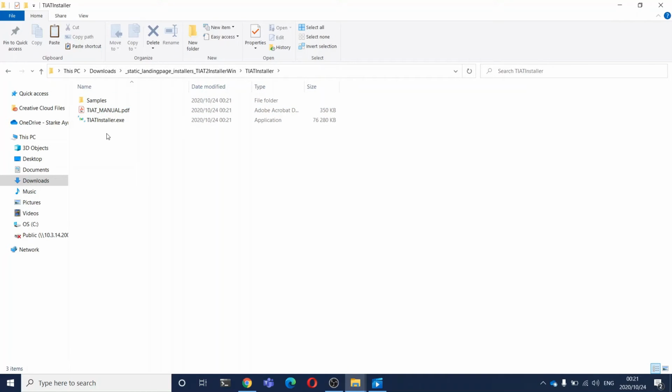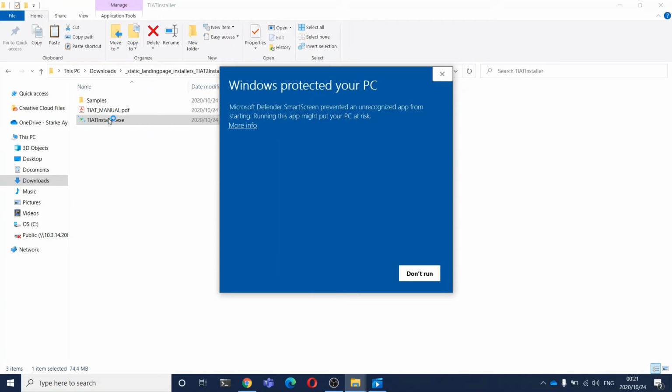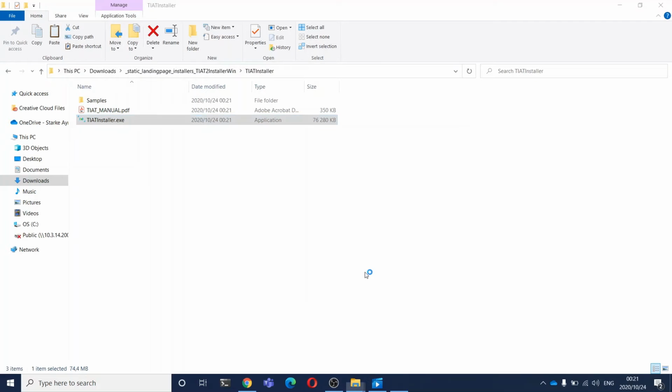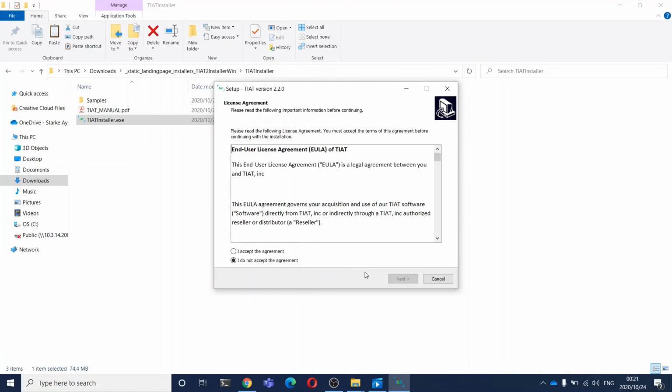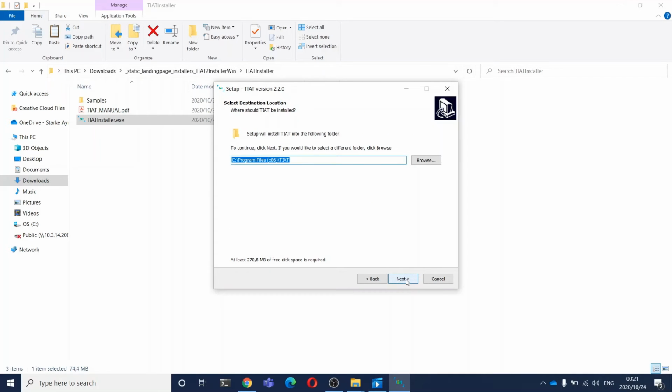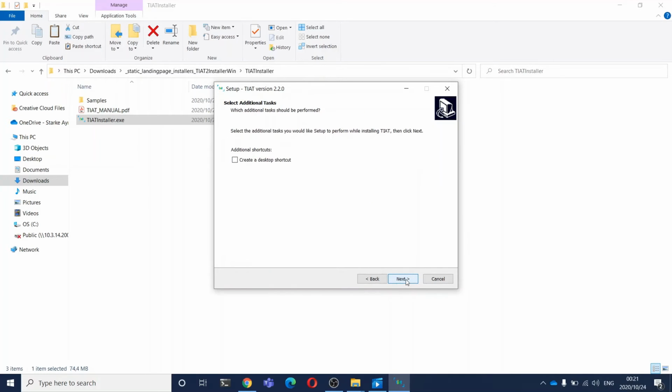So to install TIAT onto your computer, just double click the TIAT installer.exe file. Click more info if this window pops up and then click run anyway. Accept the agreement and click next. Keep on clicking next.